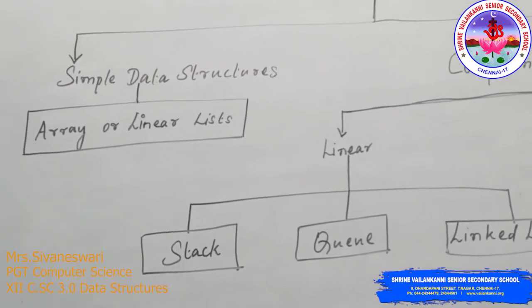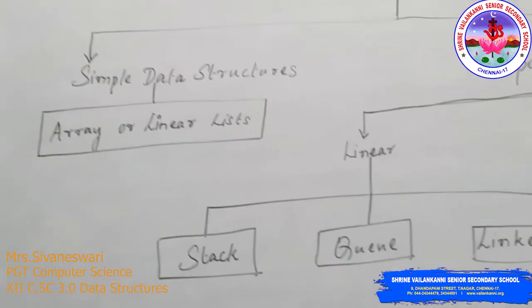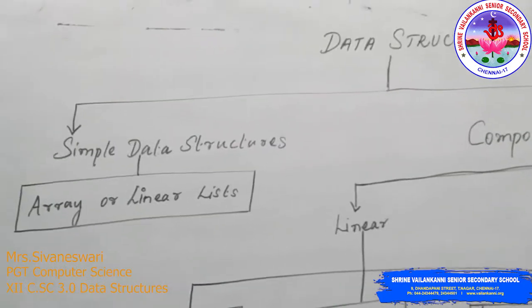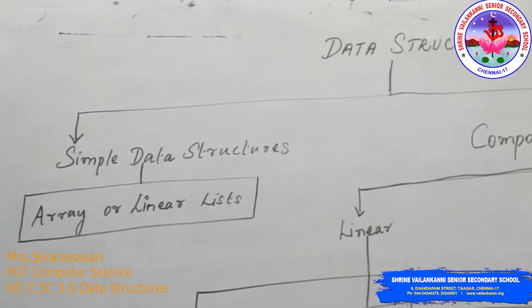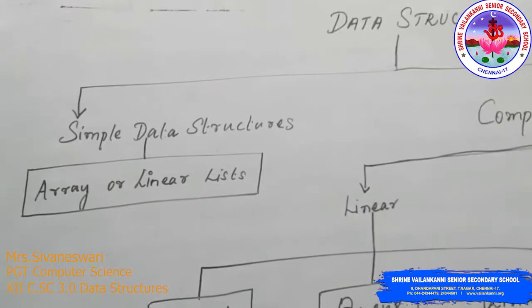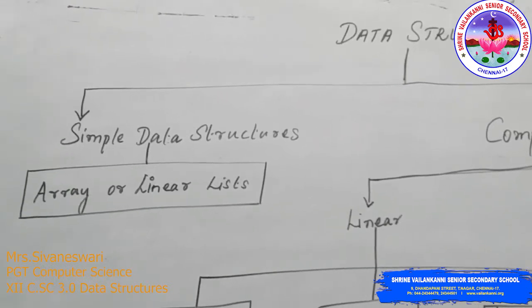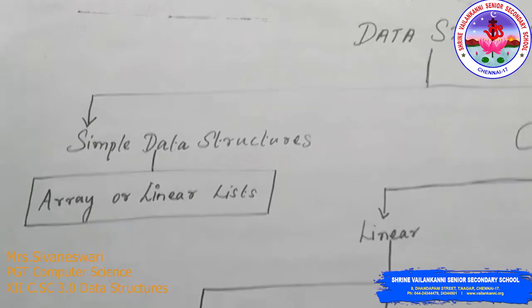Array, in Python we take NumPy to represent array, which has a set of values which belong to the same data type. And linear list is nothing but it can have heterogeneous data, that is, it can have data of different data types. So this is the simple data structure.